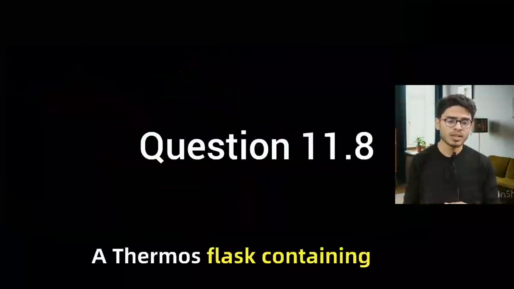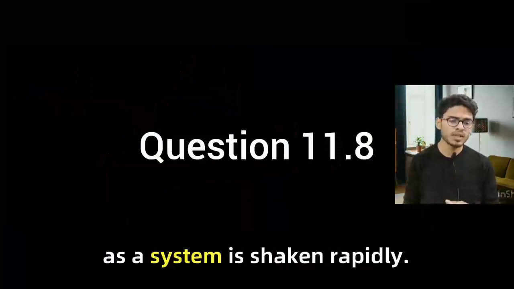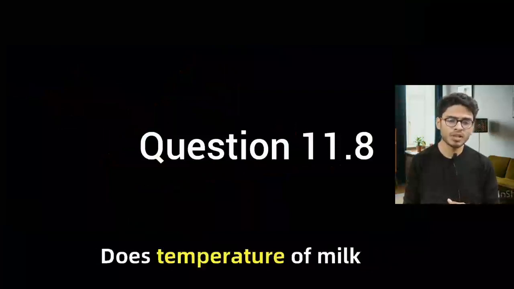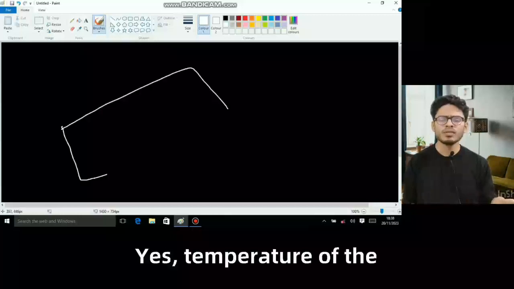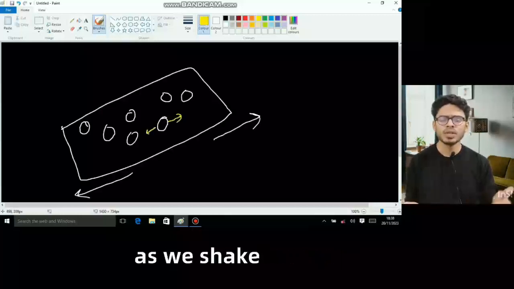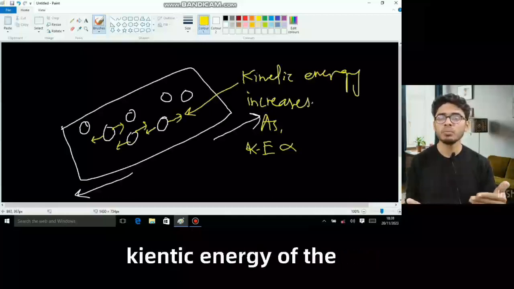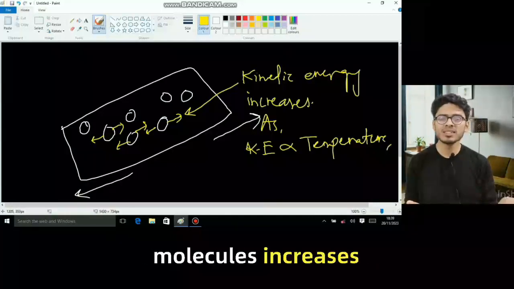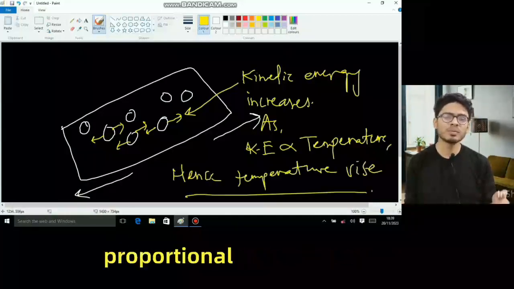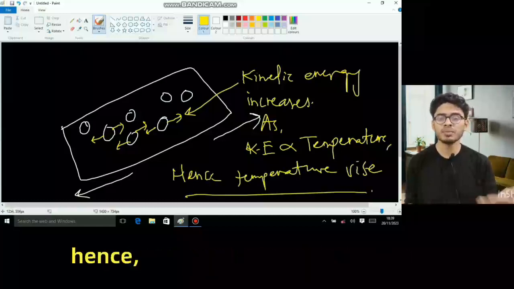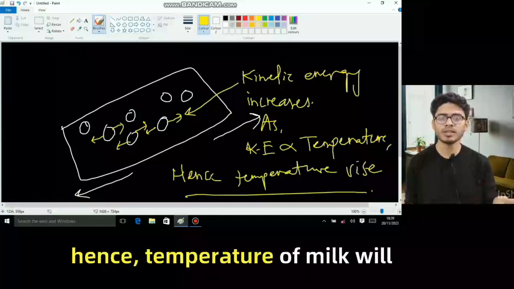A thermos flask containing milk as a system is shaken rapidly. Does the temperature of milk rise? Yes, the temperature of the milk will increase. As we shake the thermos flask rapidly, the kinetic energy of the milk molecules increases. Since temperature is directly proportional to kinetic energy, the temperature of milk will rise.